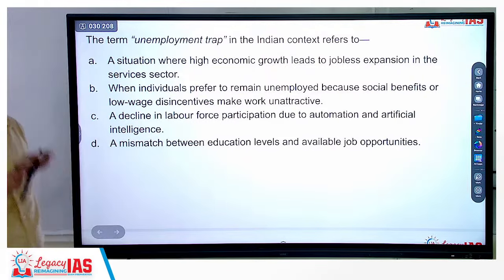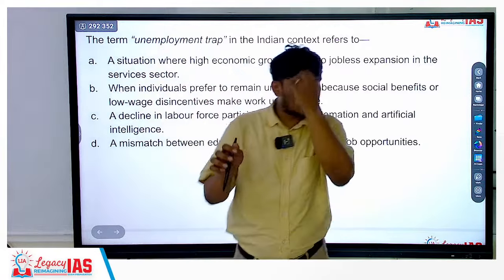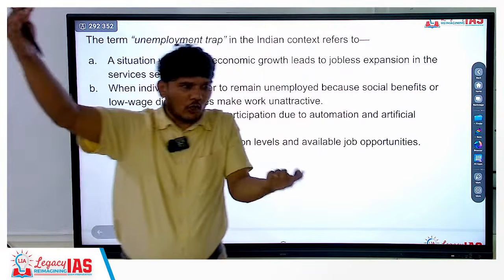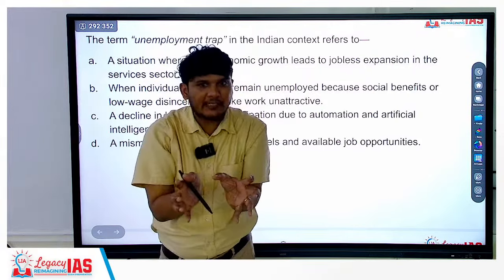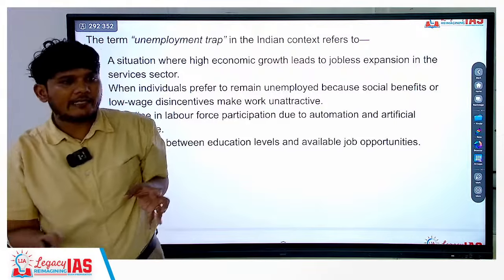See, let's understand this. We know that the unemployment trap that we are talking about is a jobless growth. Jobless growth means productivity is high, but jobs are not getting created. We said this in a general sense. This is specifically the case in the services sector. Why? Because the services sector is not labor intensive.